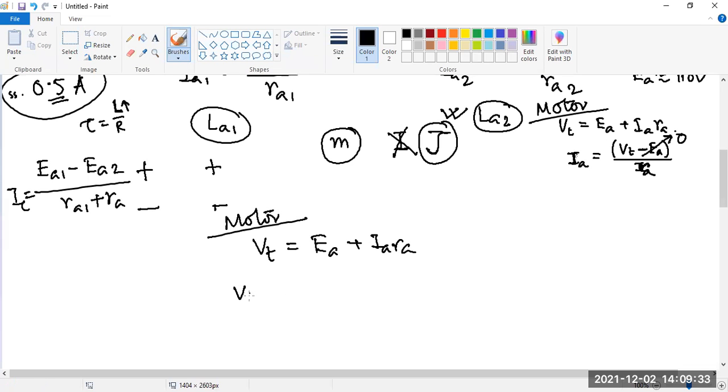Now if I multiply both sides by IA, what is the unit of this? Sir, watts. What is the unit of this?